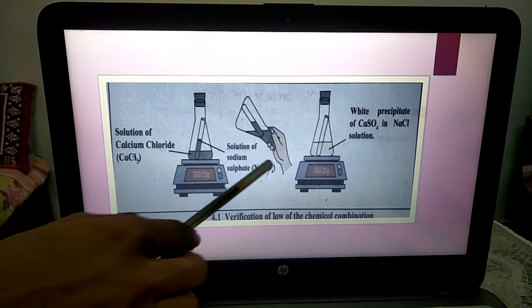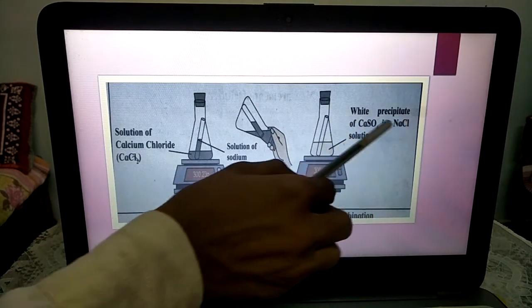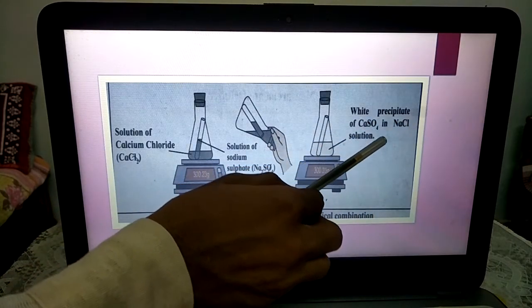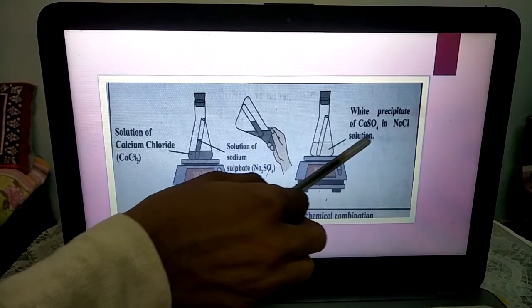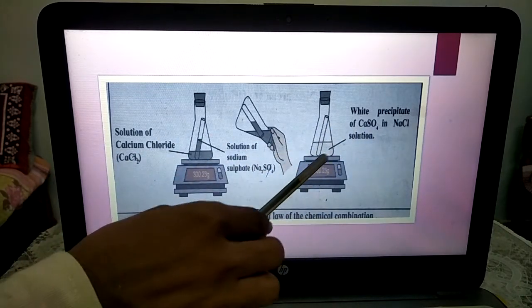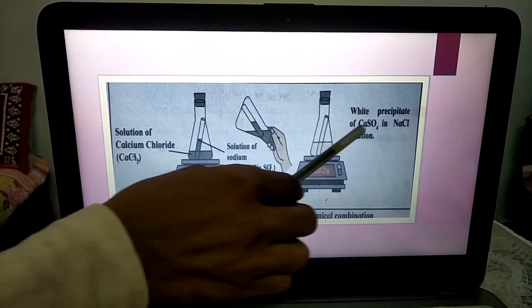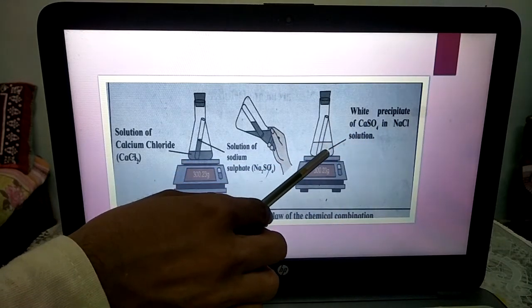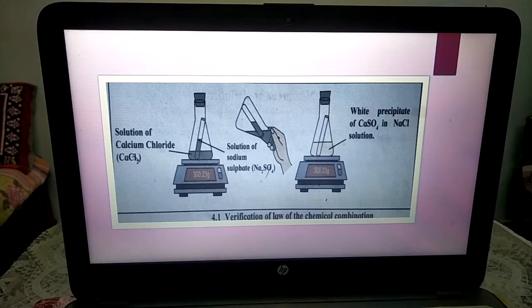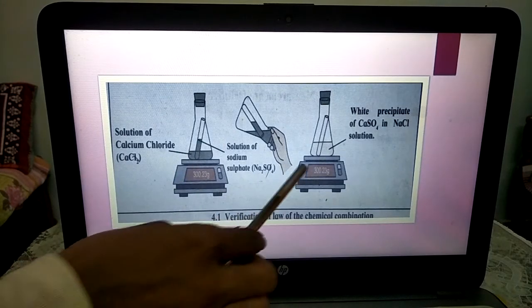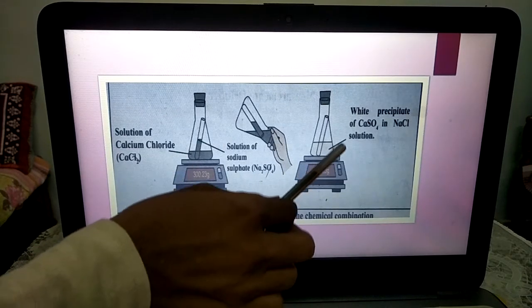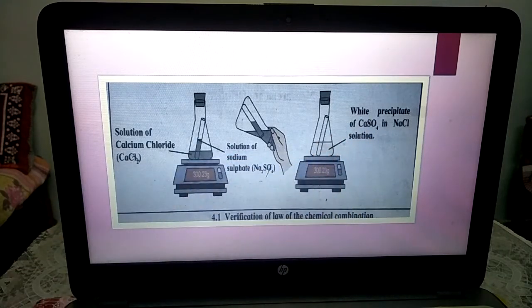When it mixes, a white precipitate of calcium sulfate in NaCl solution is formed. This solution is formed of sodium chloride, NaCl, and CaSO4 precipitates. Precipitates means a powder substance is formed in the conical flask, which is nothing but calcium sulfate.